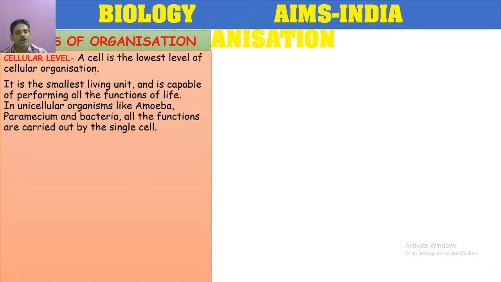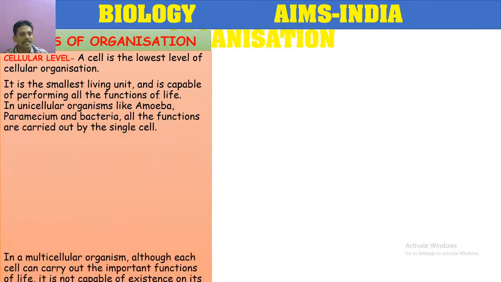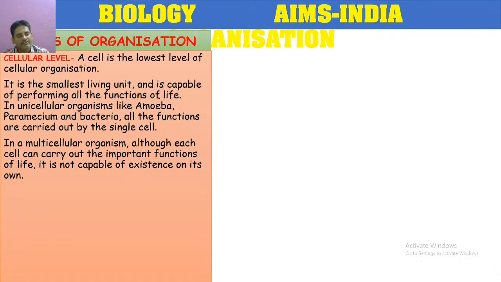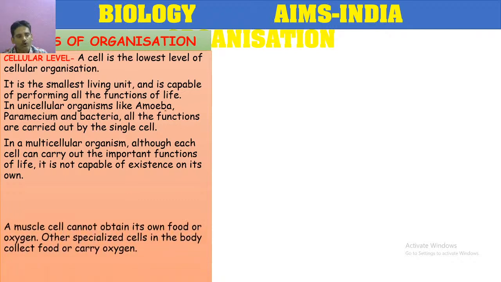In a unicellular organism like amoeba, paramecium and bacteria, all the functions are carried out by the single cell. That's why the cell is considered as the structural and functional unit of all living organisms. If you take multicellular organisms, although each cell can carry out the important functions of life, it is not capable of existence on its own.